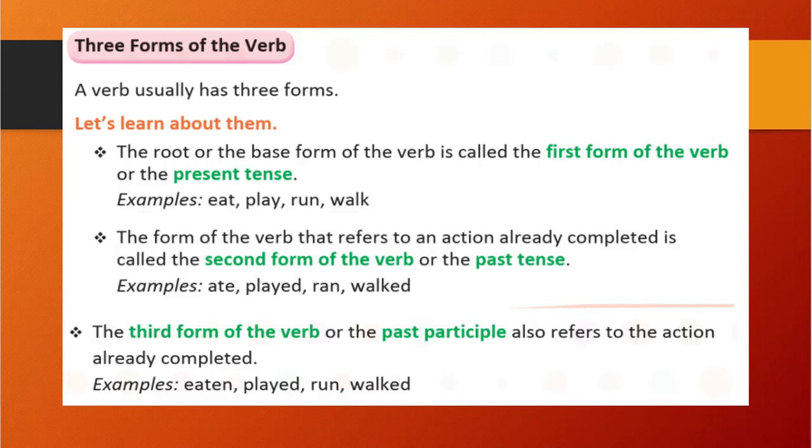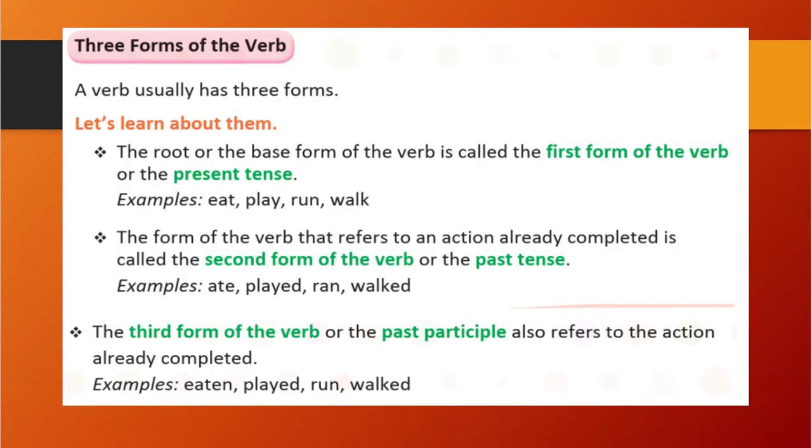This also refers to an action which is already completed. So you can see here, eat will become eaten, play will become played, run will become run, and walk will become walked. Right, so these are the past participle, that is the third form of the verb.